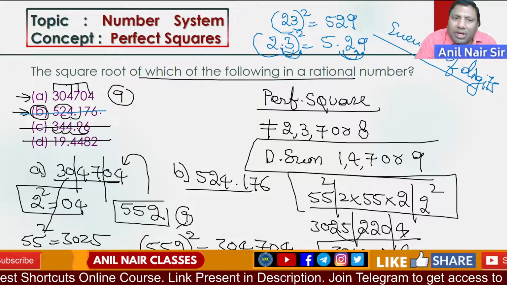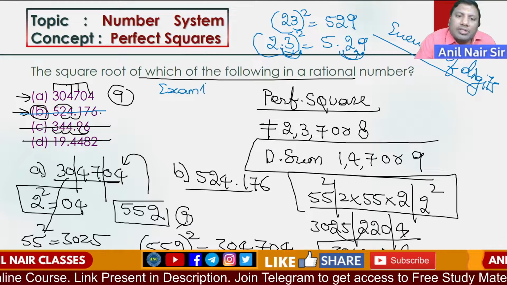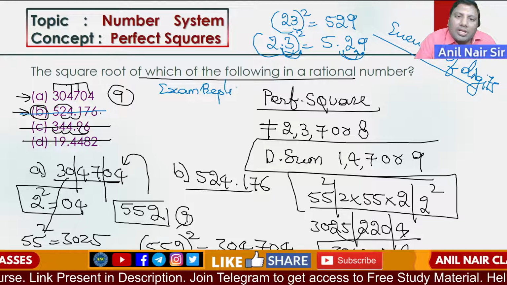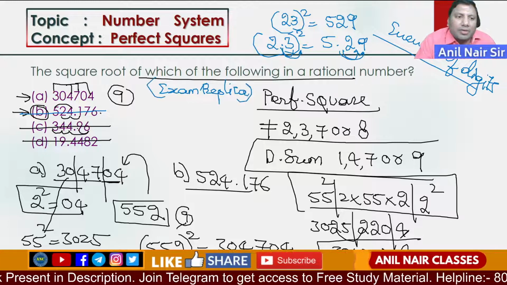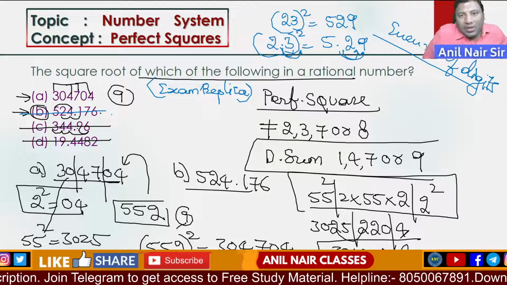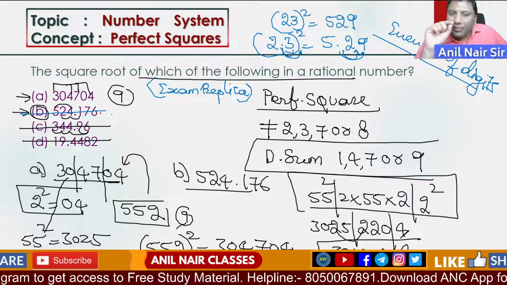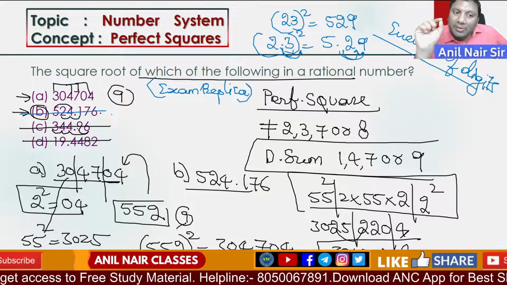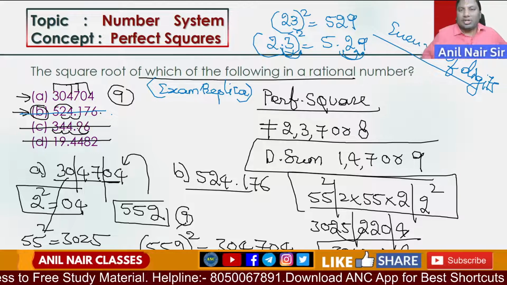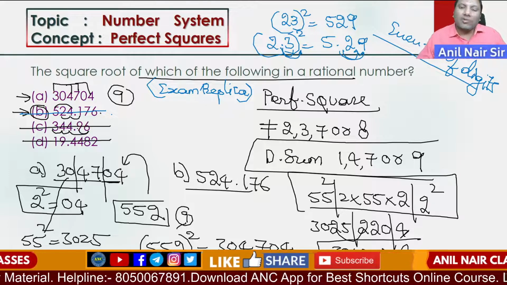Very, very good exam replica question, sir. Exam replica question. 304704. First of all, the digital sum of a perfect square should always be 1, 4, 7 or 9. Wherever it is not 1, 4, 7 or 9, eliminate it, then use this logic. 2 questions. I hope you got very good clarity on solving this question.